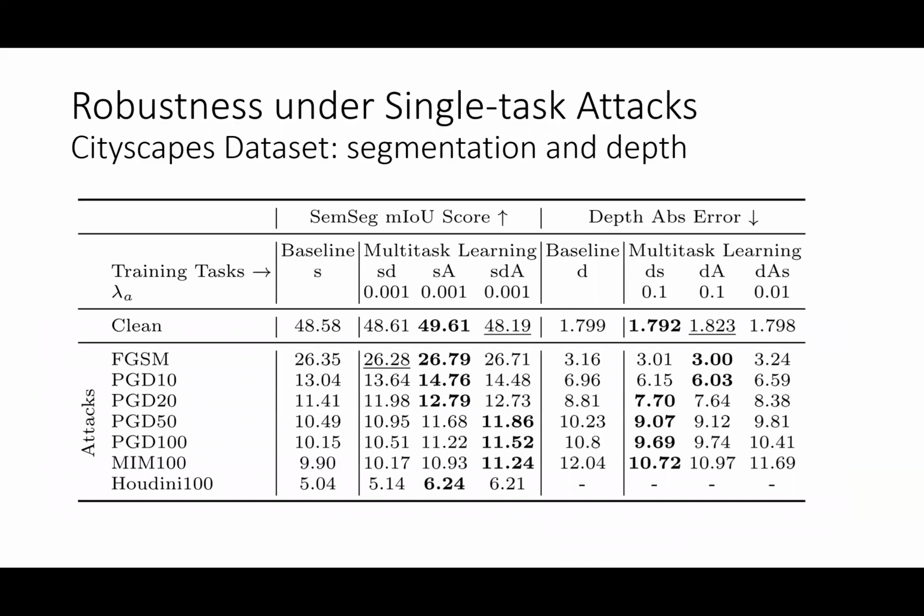Besides the example we studied, we show quantitative results on Cityscapes. In the table, by simply training segmentation with the reconstruction task, the robustness improved by 1.2 points on mIoU score. By training depth with segmentation, the robustness for depth improved by 11%.